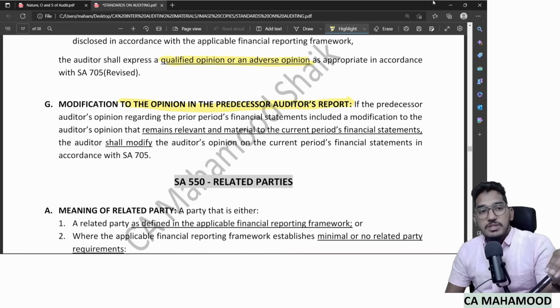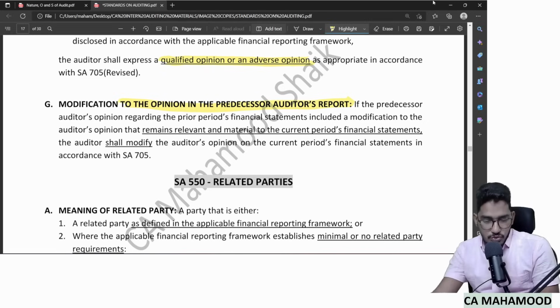If the reason because of which last year's auditor gave a modified opinion has been rectified in the current year, if it has been adjusted in the current year, if it is no longer relevant in the current year, then the current year auditor unnecessarily will not modify. So the current year auditor will modify the opinion only when the reason because of which last year's auditor gave the modified opinion is not yet rectified and is still material and relevant for the current year. So that's what they try to say here.